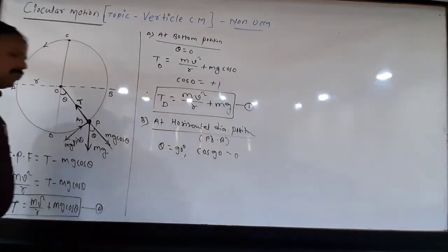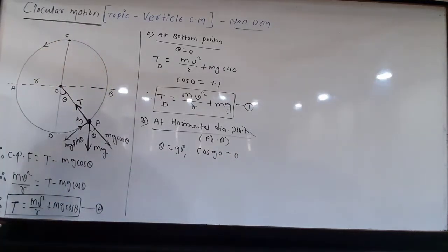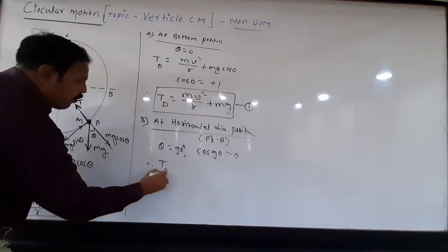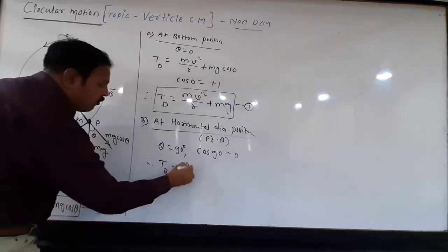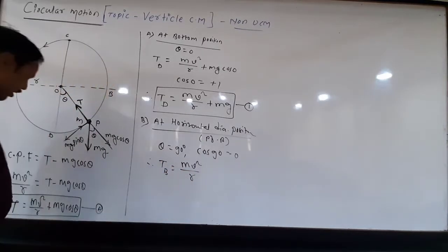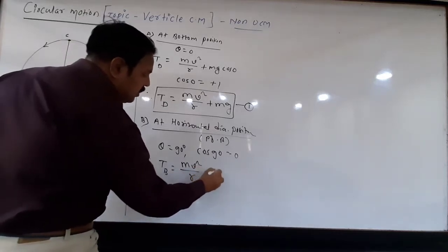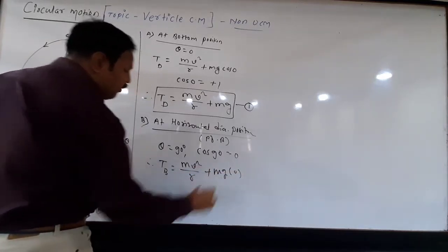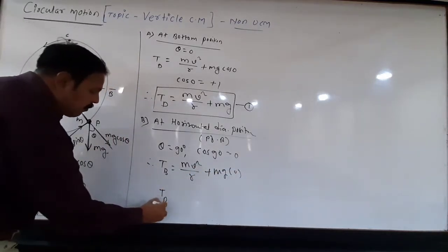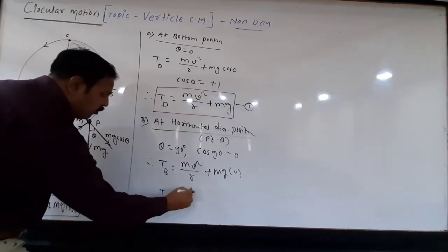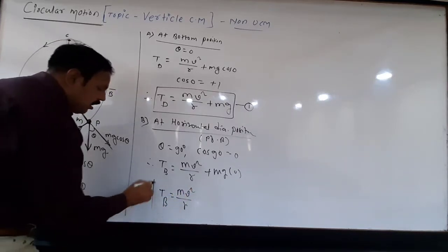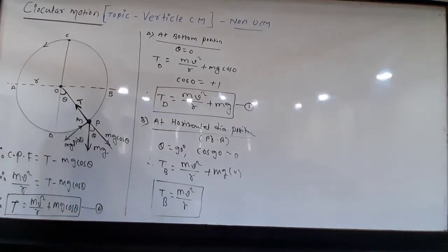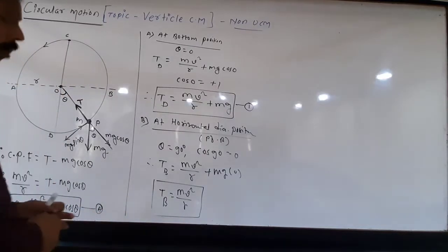Cos 90 is 0. So put here. Therefore, tension at point B is equal to mv square upon r plus mg into 0. Means tension at point B is equal to mv square upon r. Have you got it? This is the tension at point B.